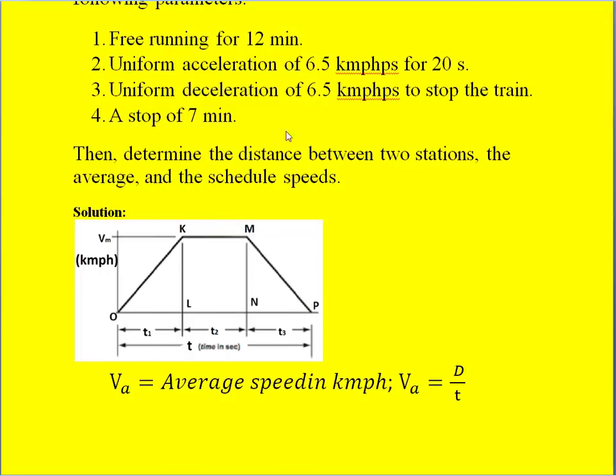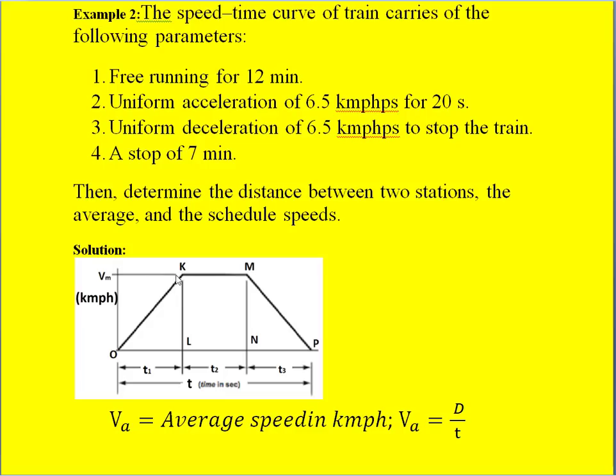So alpha is nothing but Vm, the maximum speed, divided by this time t1, Vm by t1. So alpha is known and t1 is also known, so we can calculate the maximum speed of this train.